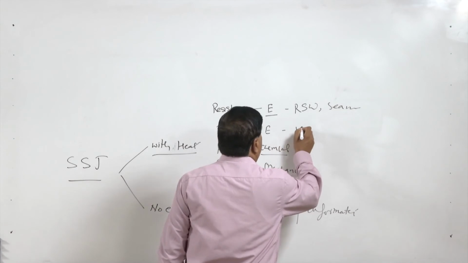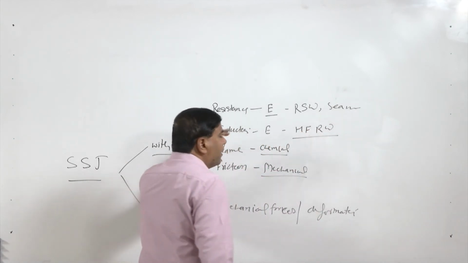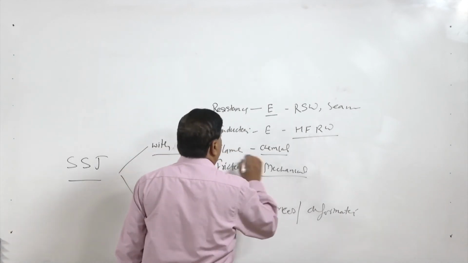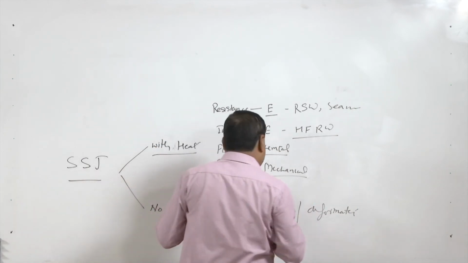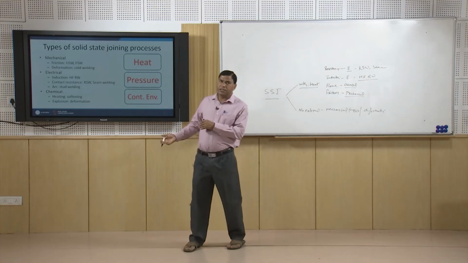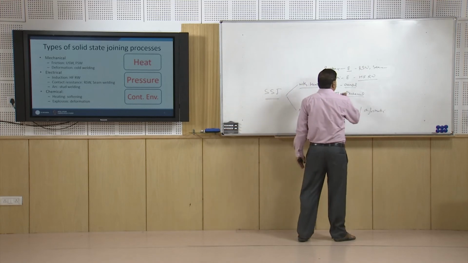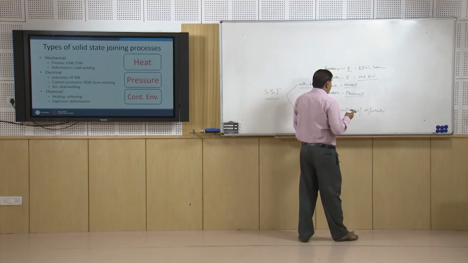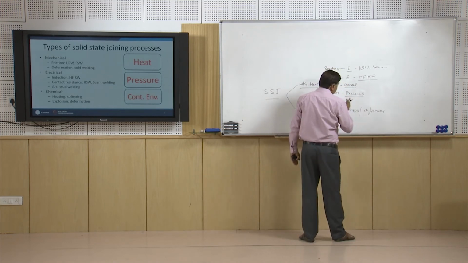or the high frequency resistance welding process is used whenever induction is involved, and flame heating is used in the case of the chemical, when the combustion of the combustible gases and oxygen is used for the softening of the surfaces, and then application of the force for the purpose of deformation, so that the metallurgical connectivity, continuity can be achieved.